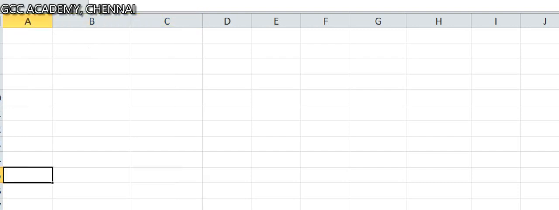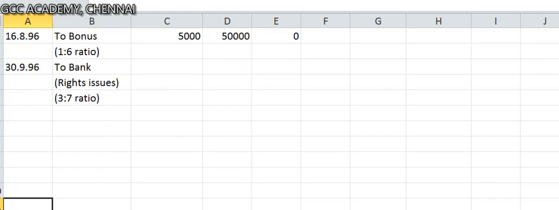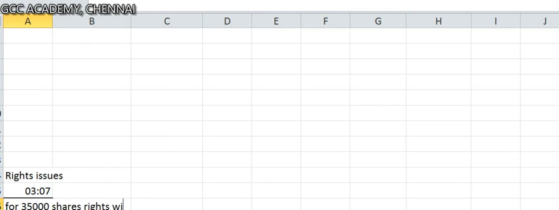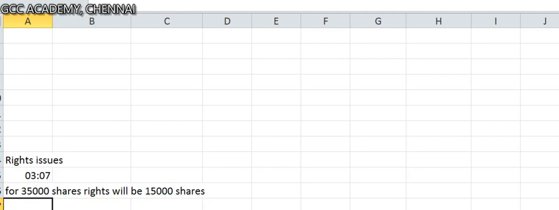So eligibility, carefully observe. I put a note here, rights issue 3:7. So for 35,000 shares, rights will be 15,000 shares. And the question is very clear.